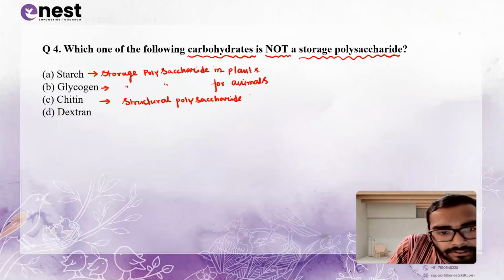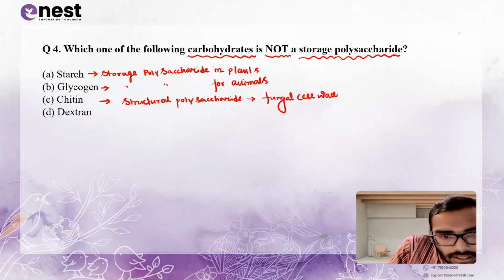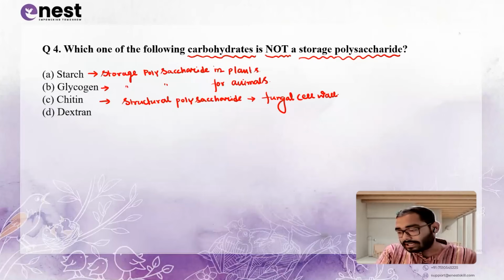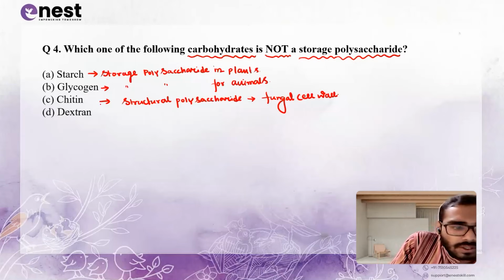Which can be obtained from fungal cell wall. And dextran. Dextran is basically a polymer of glucose and majorly a storage polysaccharide for microbes.